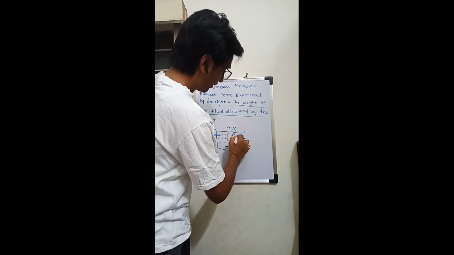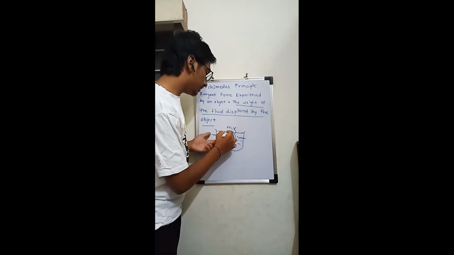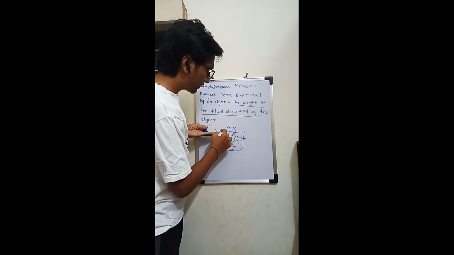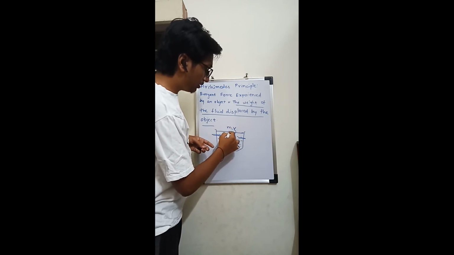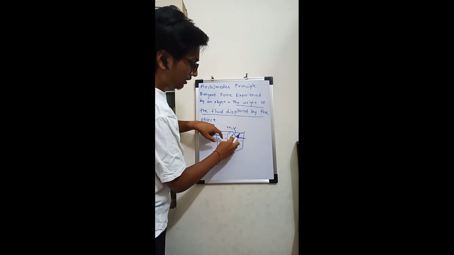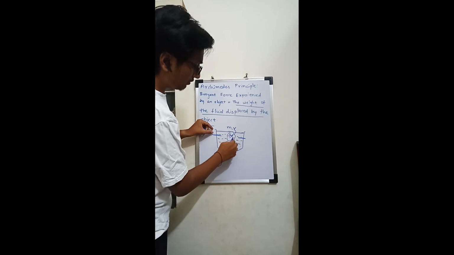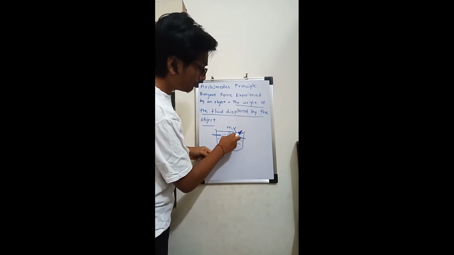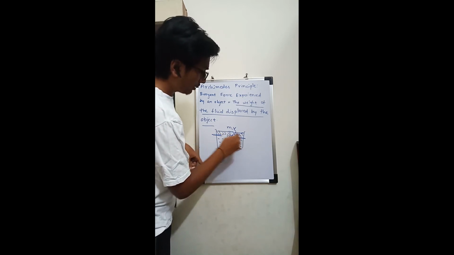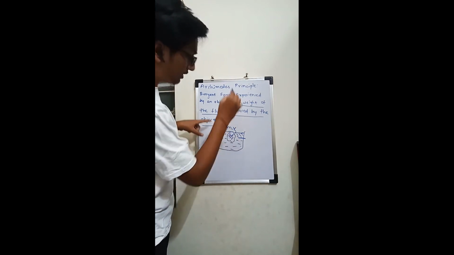When we immerse this object into the vessel, some amount of water will be displaced by the object, and this volume will be equal to the volume of the object. So the water level will rise, and this complete volume which was initially here will go and occupy this space. So this is the volume of the fluid displaced by this object.